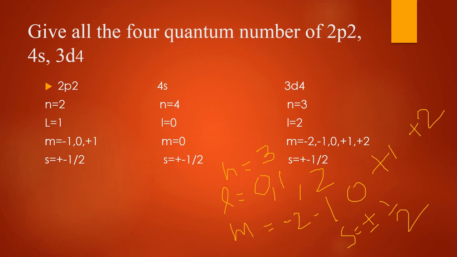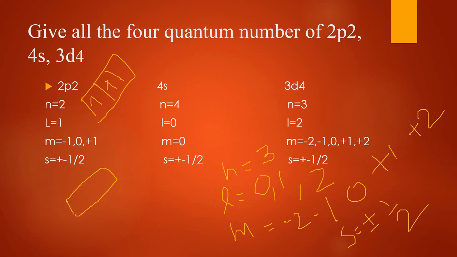Suppose 2p2, here are 2 electrons, and the question is give the spin quantum number for the first electron.